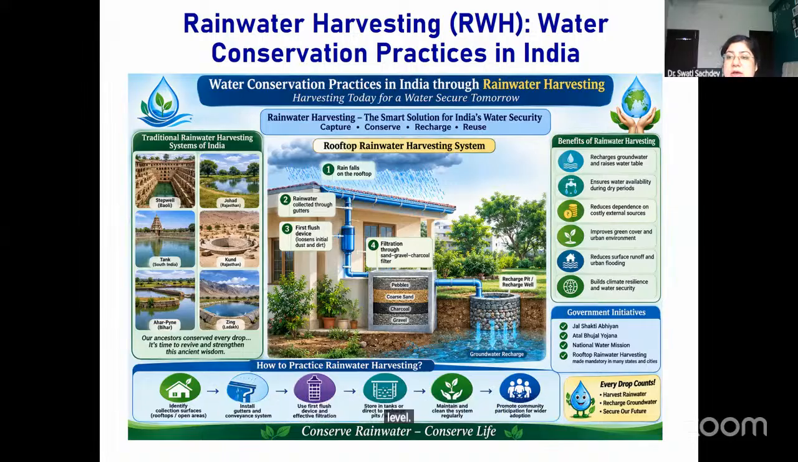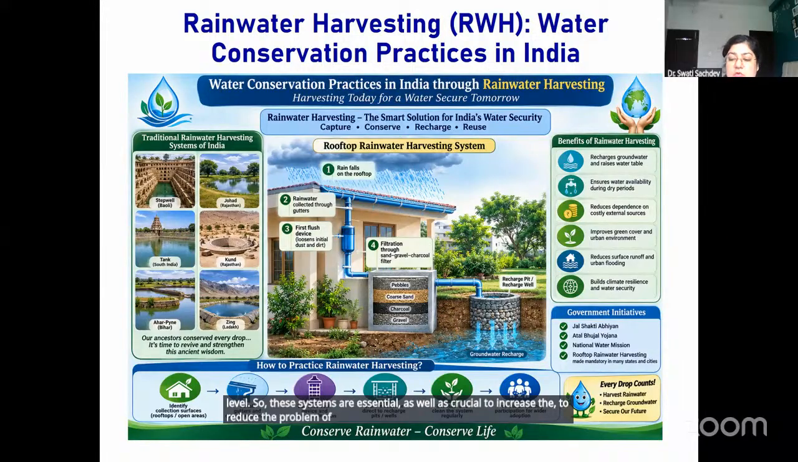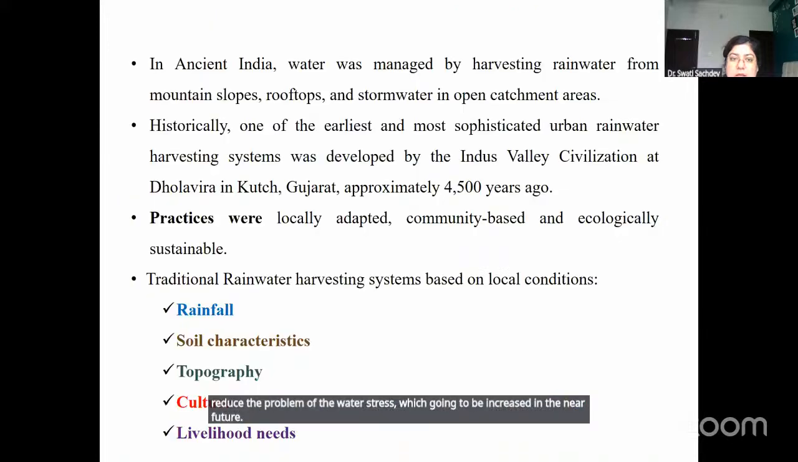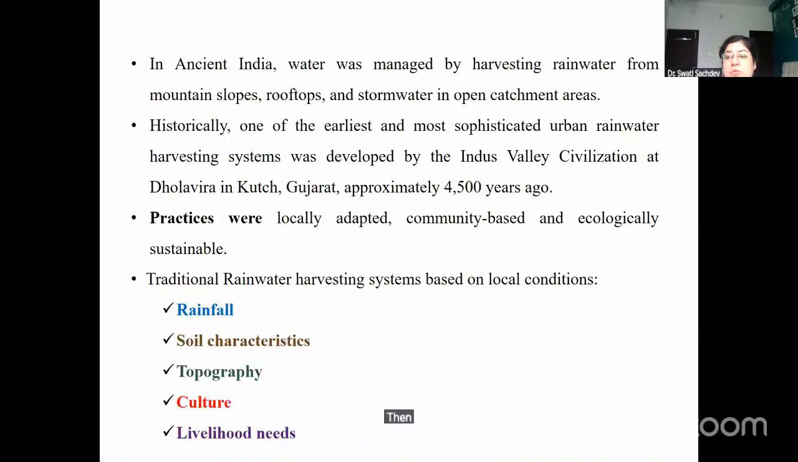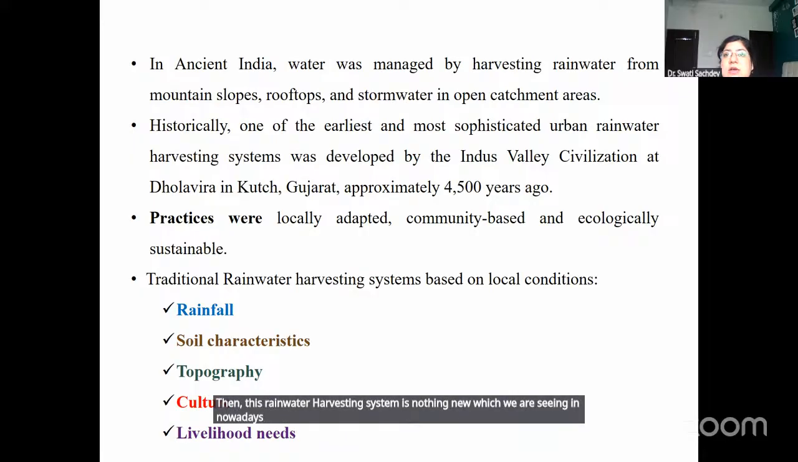So these systems are essential as well as crucial to reduce the problem of water stress, which is going to increase in the near future. Then, this rainwater harvesting system is nothing new which we are seeing nowadays. This is a technique which has been used since ancient times in India.